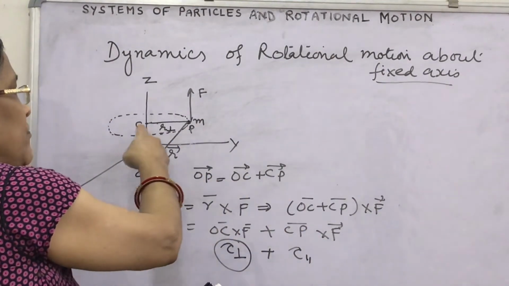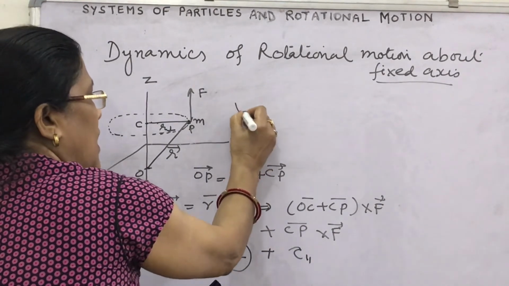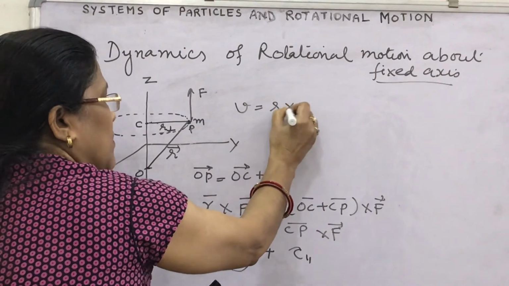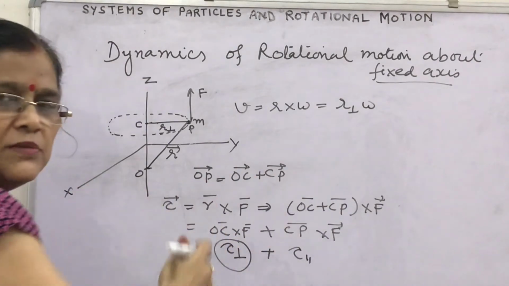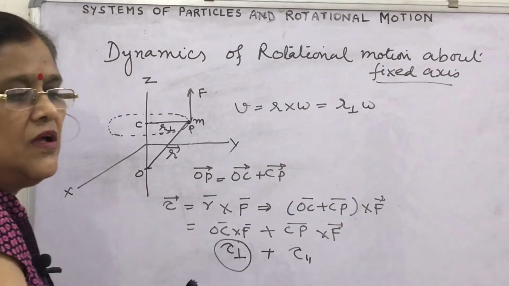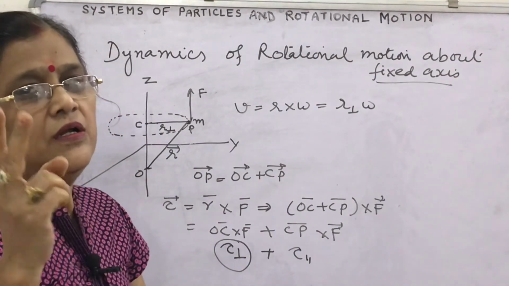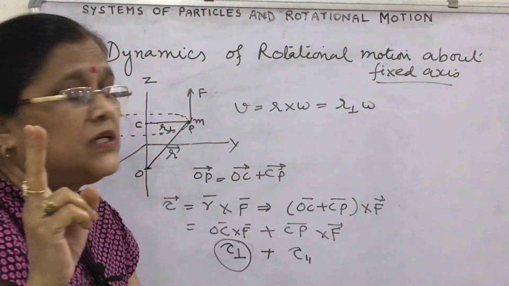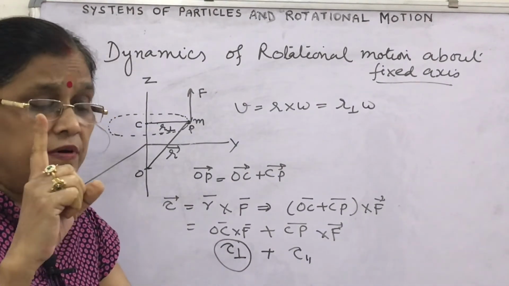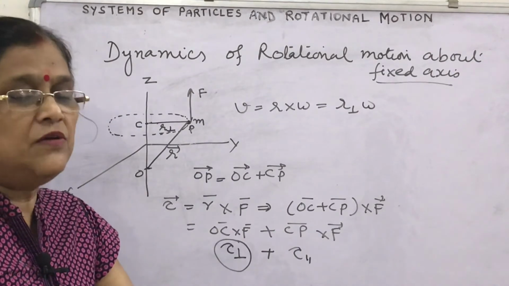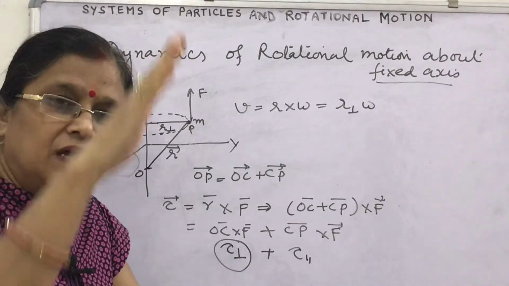Normally we say in linear motion v and angular motion omega, how are they related? v equals r cross omega, and simply we write r perpendicular omega. Why? Because of this consideration. There are two conditions in the dynamics of rotational motion. Number one, we need to consider only those forces which lie in the plane perpendicular to the rotational axis.